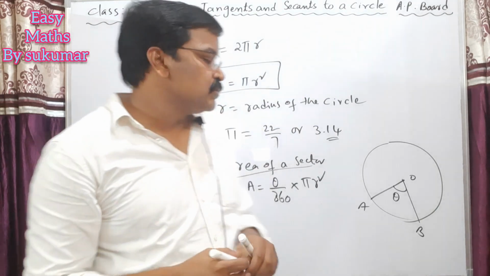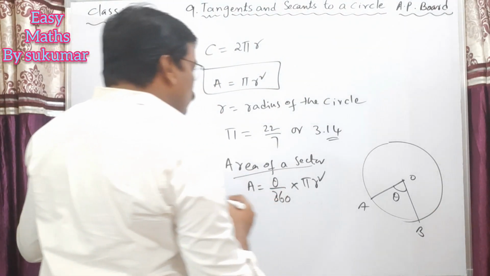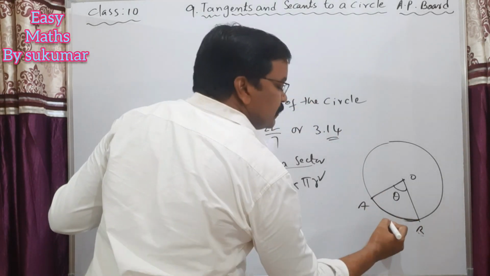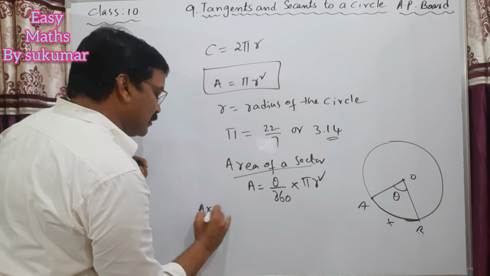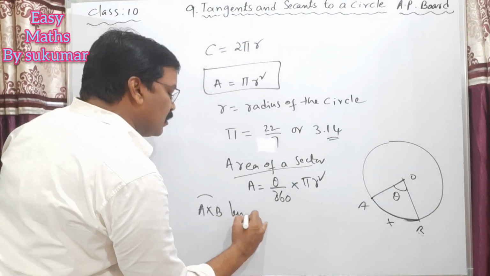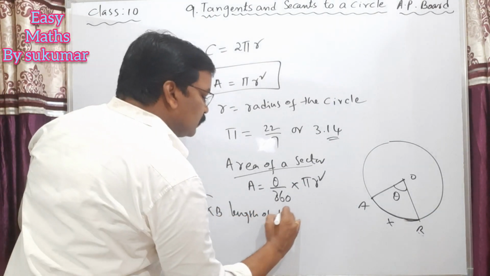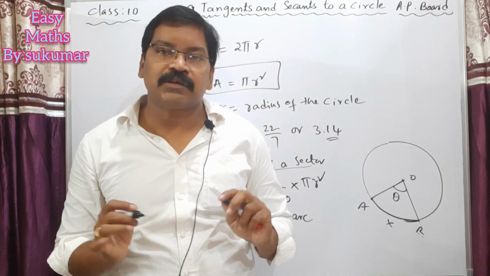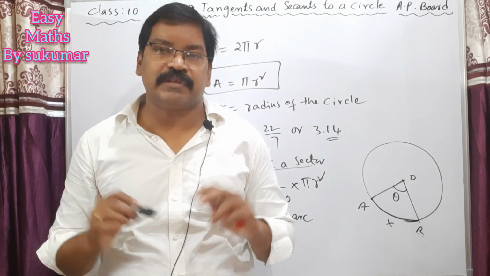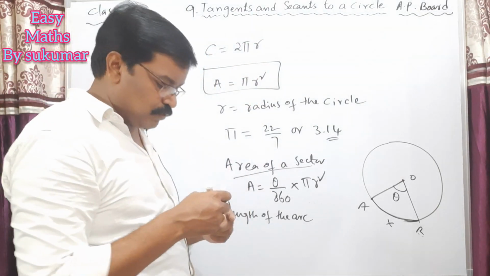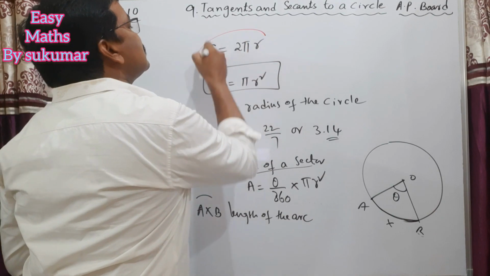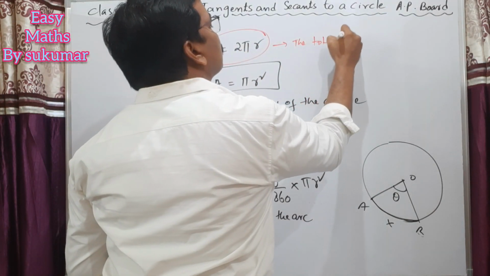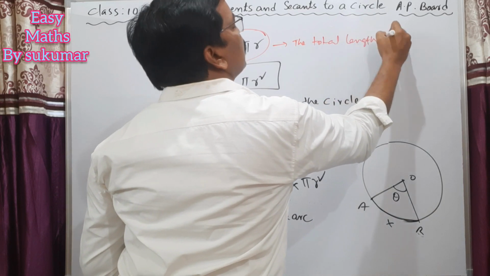Okay, my dear students. So here, and one more thing, what about the length of this arc? See here, this is called arc. This AXB is called arc. So what is the length of the arc? Length of the arc, as I told you, the total length of the arc is called circumference of a circle. That is, C is equals to 2 pi r. This is the circumference. That means the total length of the arc.